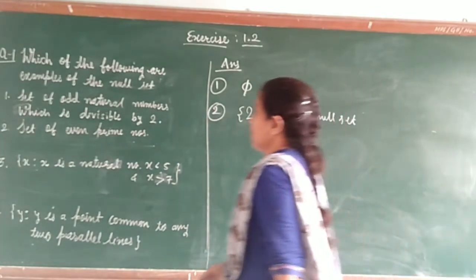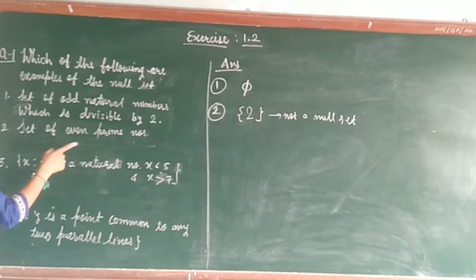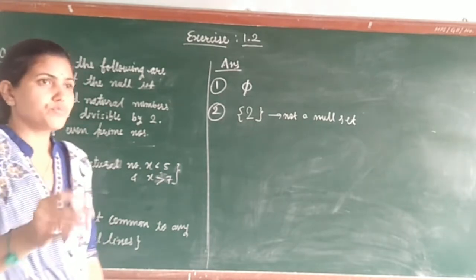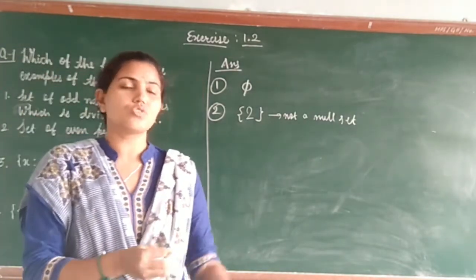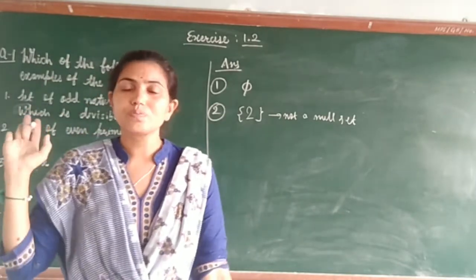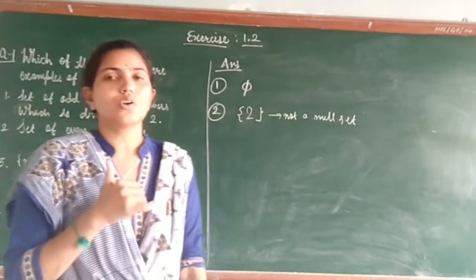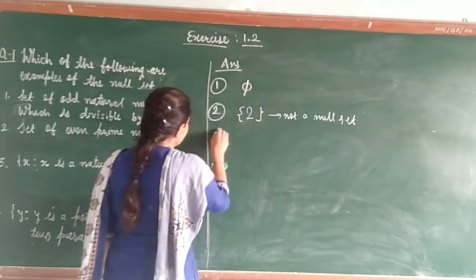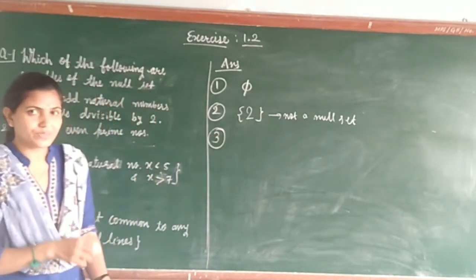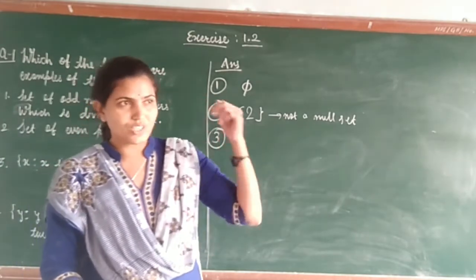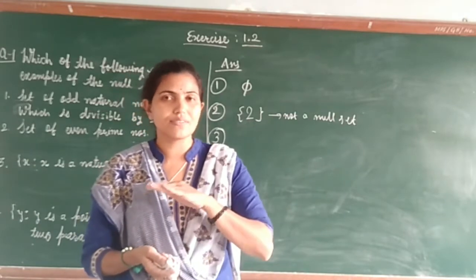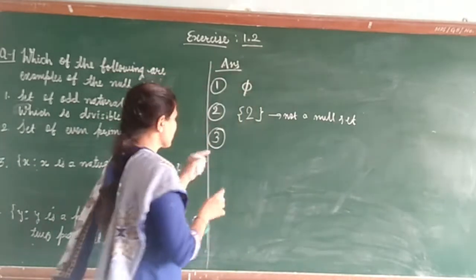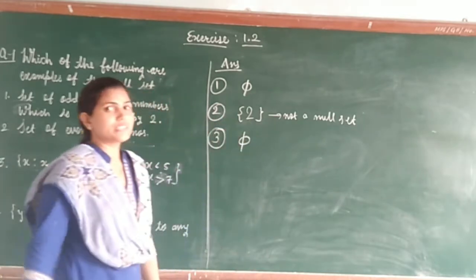Now the third is x, where x is a natural number, where x is less than 5 and greater than 7. Students, this is up to you. You can find any one element. Find me a natural number which is smaller than 5 and greater than 7. So is there any element? Very good, there is no element satisfying these two properties. You will not find any number which is both less than 5 and greater than 7. So the third set is an empty set.